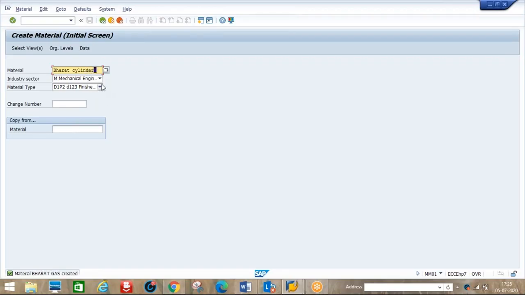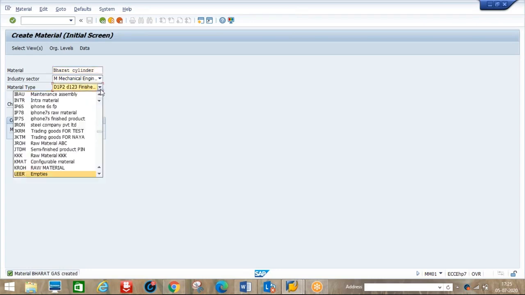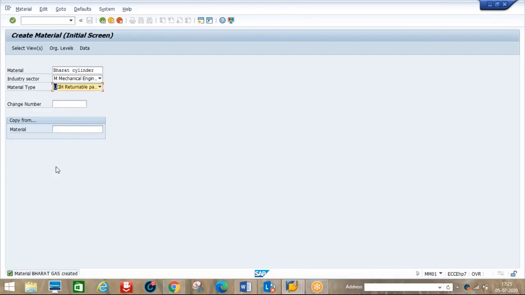Okay, cylinder. So here we need to create this. The cylinder is a vendor item. It's not our material. Whichever we are sending back to the vendor, that material should be LEIH. Under that we need to create LEIH. So here, if we have one material type, we can use this returnable transport package. So first we can select this one, returnable transport.